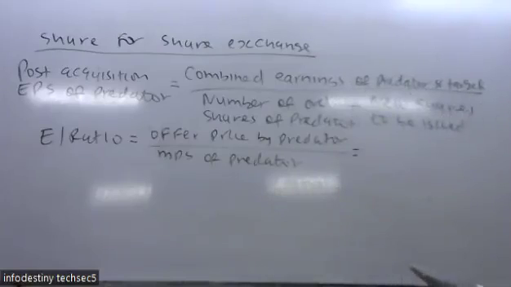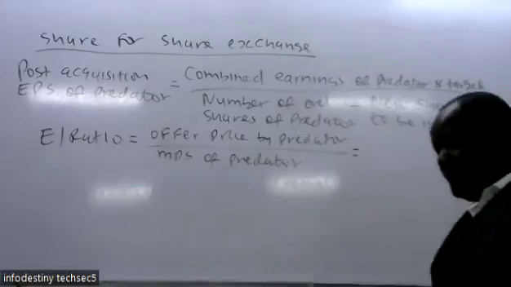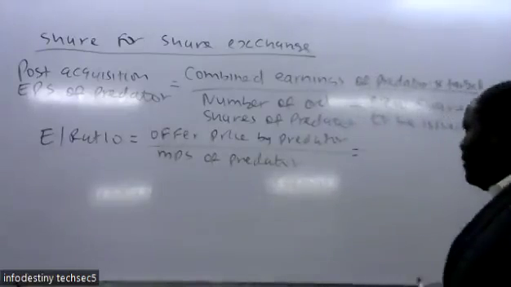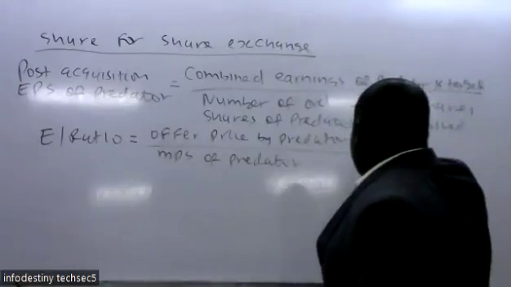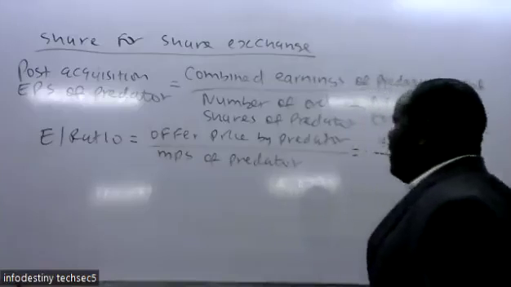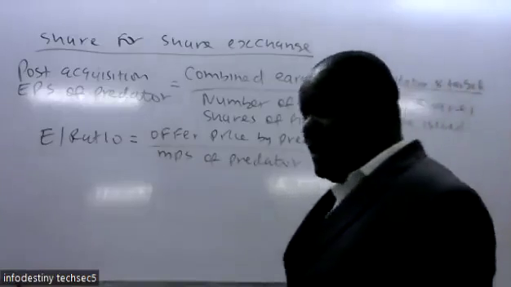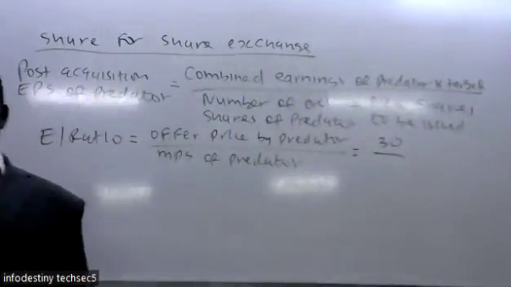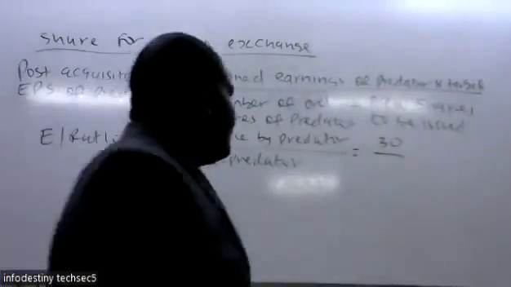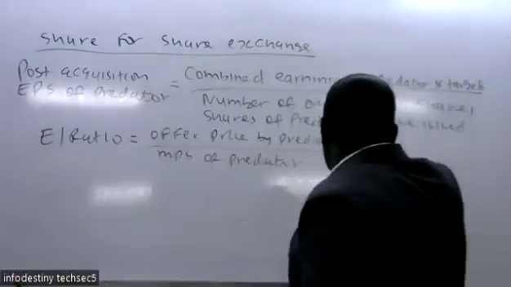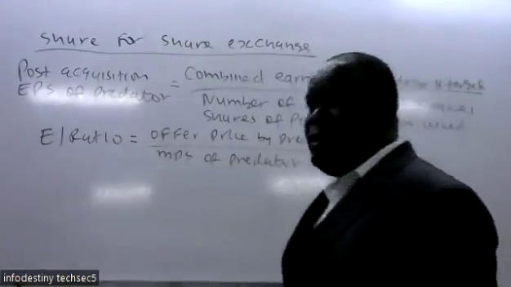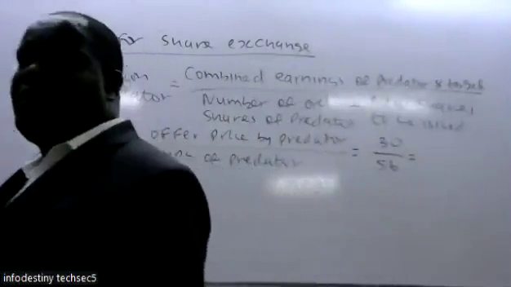The offer price by the predator: they have offered you a price of how much? You can see Roman letter 2, they offered you 30 shillings. So we divide by the market price per share of Songo Limited, that is the predator. We got 56. From there, we should now be able to get the exchange ratio.